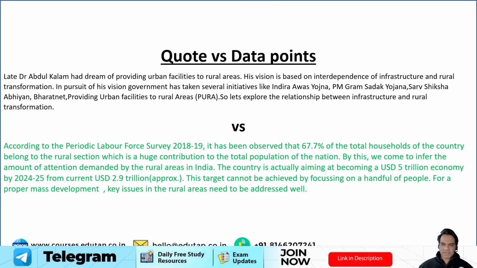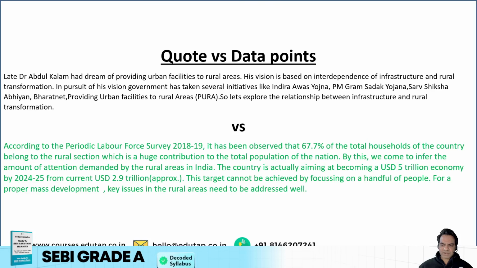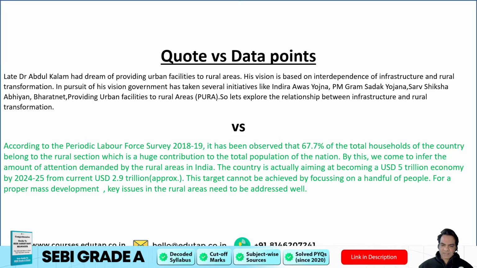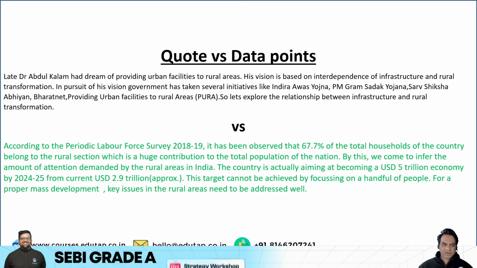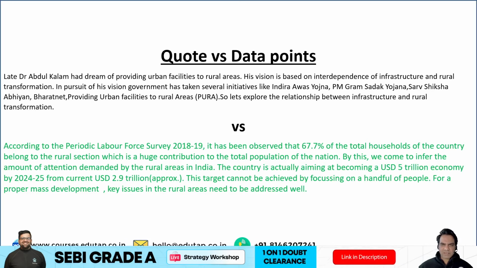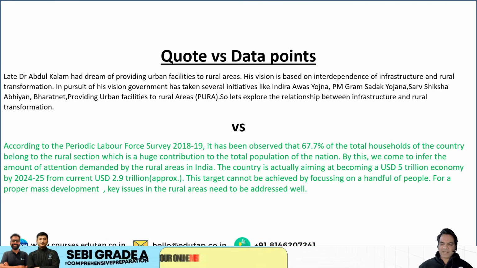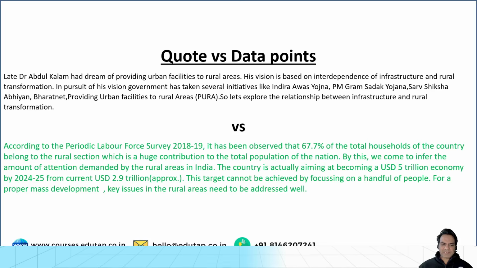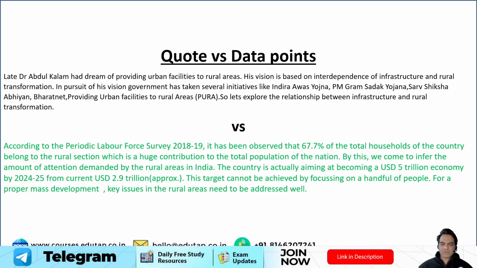Whereas look at the second opening, guys. According to the Periodic Labour Force Survey 2018-19, it has been observed that 67.7% of the total households of the country belong to the rural section, which is a huge contribution to the total population of the nation. By this, we come to infer the amount of attention demanded by the rural areas in India. The country is aiming at becoming a $5 trillion economy by 24-25 or 27, from the current 3.1 or $4.1 trillion. Now, this target cannot be achieved by focusing on a handful of people. For proper mass development, key issues in rural areas need to be addressed well.